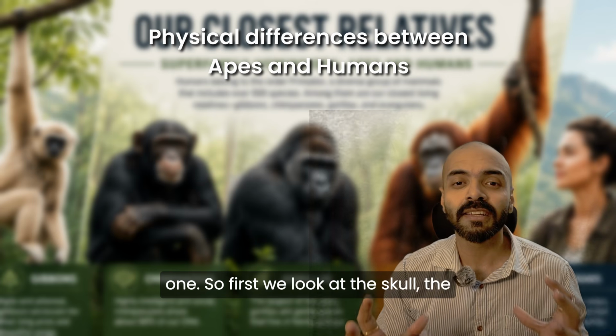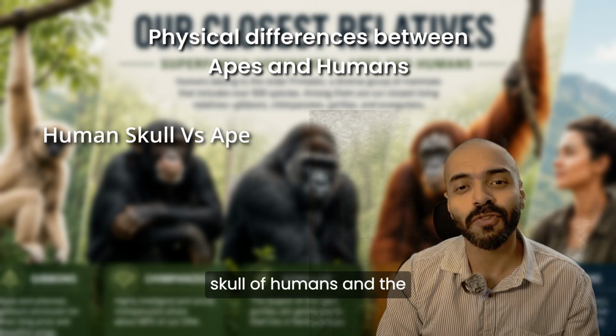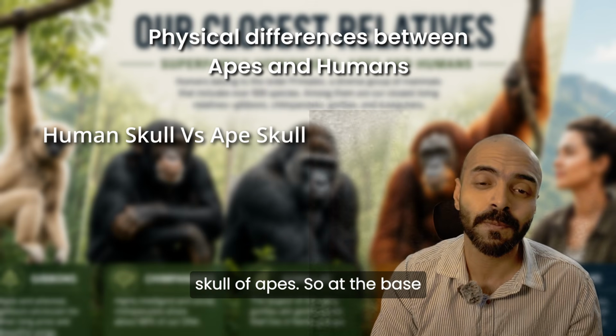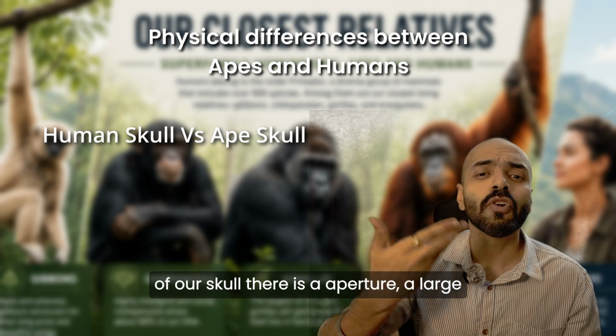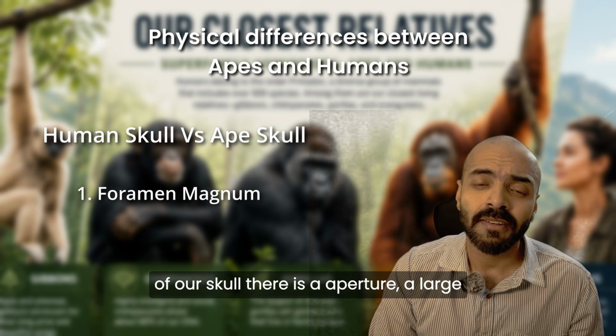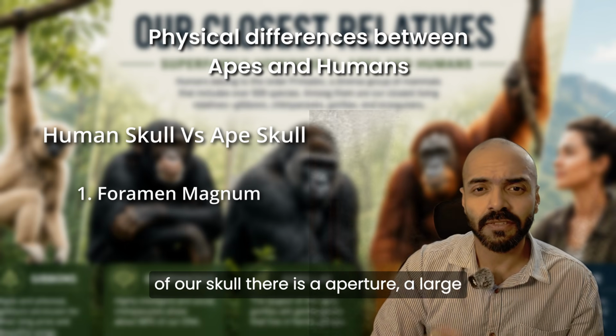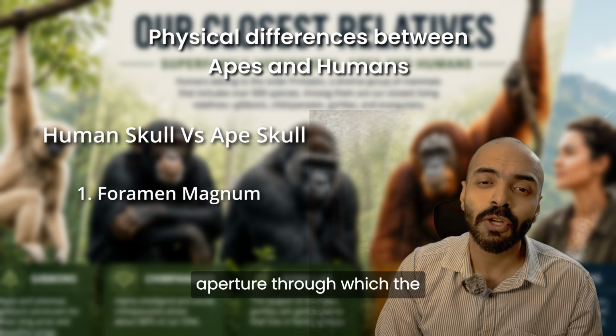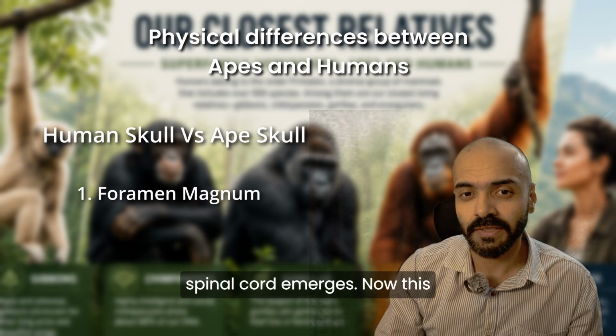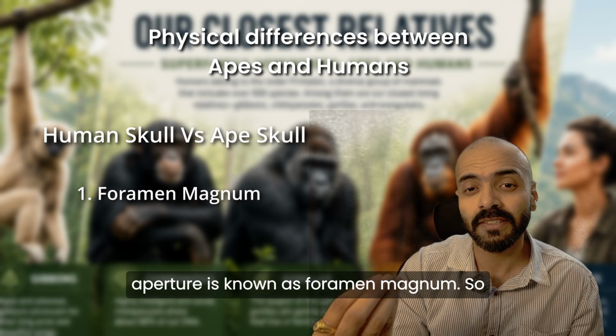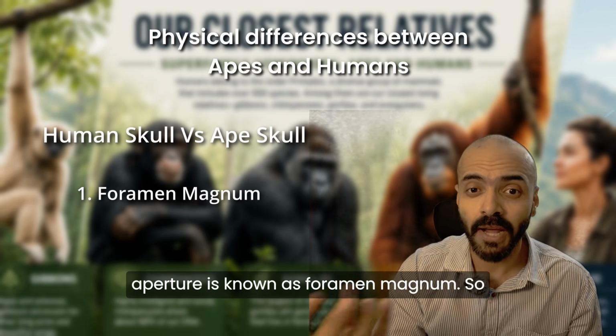So first we look at the skull of humans and the skull of apes. At the base of our skull, there is a large aperture through which the spinal cord emerges. Now this aperture is known as the foramen magnum.